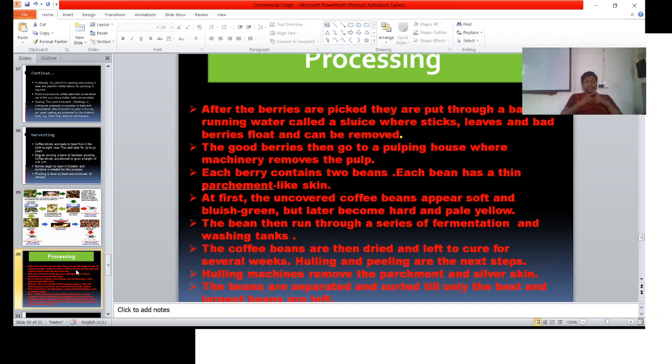Each berry contains two beans, and each bean has a thin parchment-like skin. At first, the uncovered coffee beans appear soft and bluish green, but later become hard and pale yellow. As you see in the picture, the beans then run through the fermentation and washing tank.